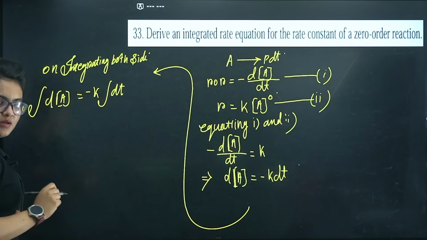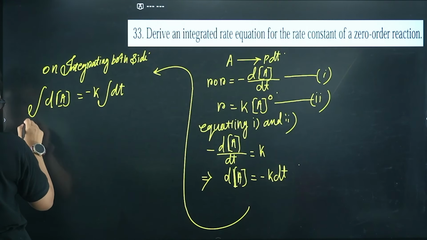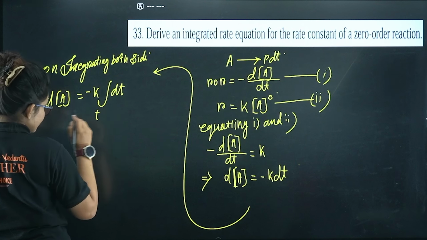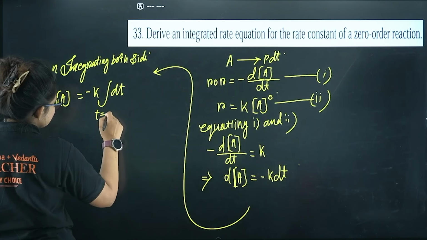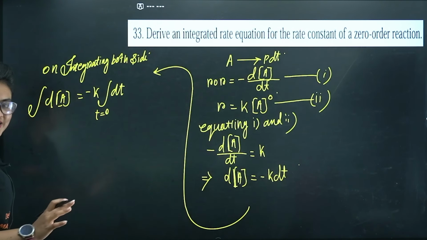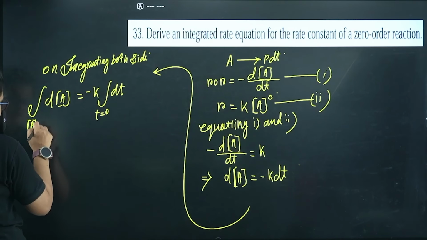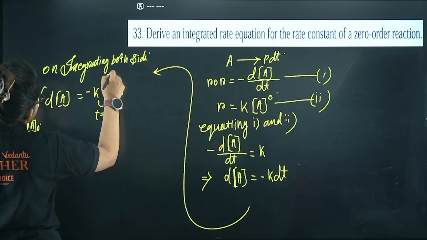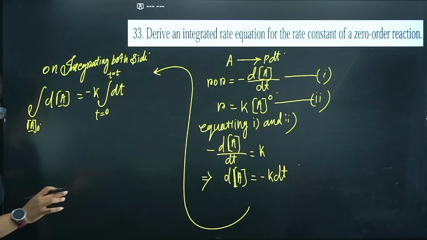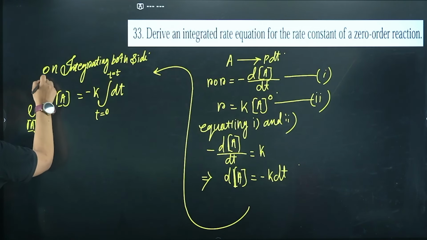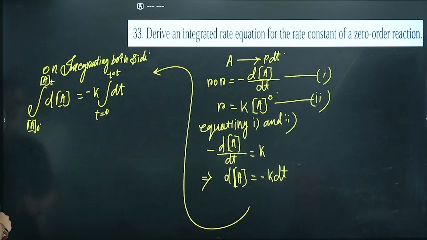Here I am putting the limits. Whenever time is 0, means the reaction has not started yet, then the concentration of A, let it be A0. When time t equals t, any random time, let the concentration of A be At.